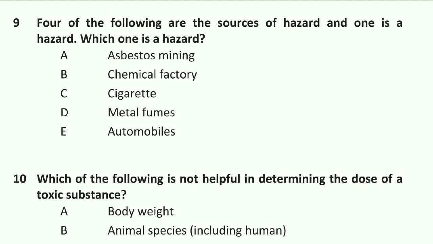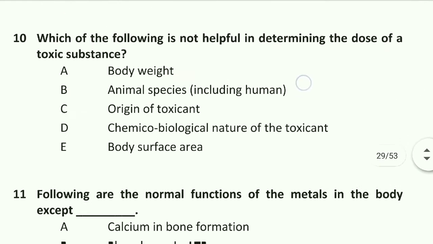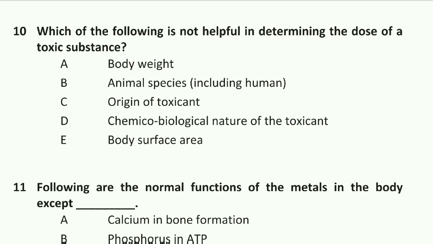Option D is right. Next question: which of the following is not helpful in determining the dose of a toxic substance? Origin of toxicant. Option C is right. Origin of toxicant is not helpful in determining the dose of a toxic substance.